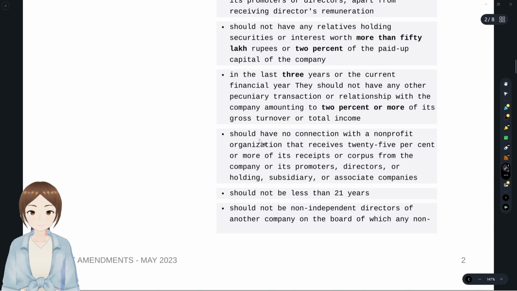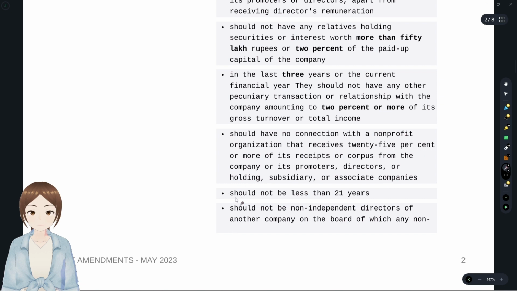And the independent director should not have connection with a non-profit organization that receives 25% or more. Again, a percentage without an absolute monetary limit. It includes that percentage, includes that amount. 25% or more, 2% or more of its receipts, turnover again, total income or total receipts or corpus from the company or its promoters or directors or holding, subsidiary or associate companies.